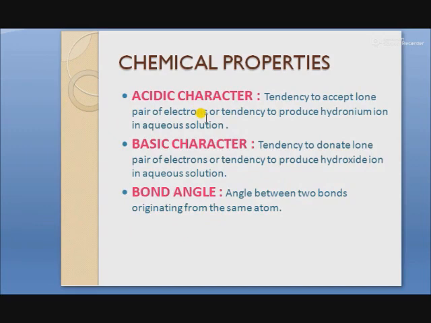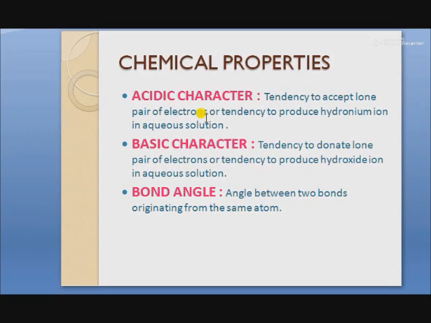Next is acidic character. What do you mean by the acidic character? Acidic character means tendency to accept lone pair of electrons or tendency to produce hydronium ion in aqueous solution. For example, HCl produces H+ ions in the aqueous solution.